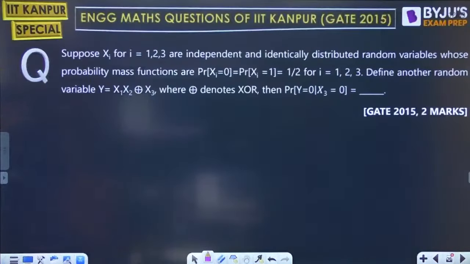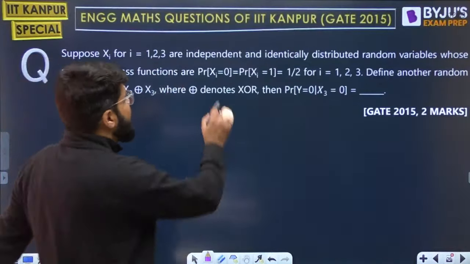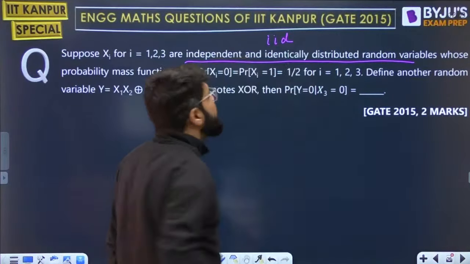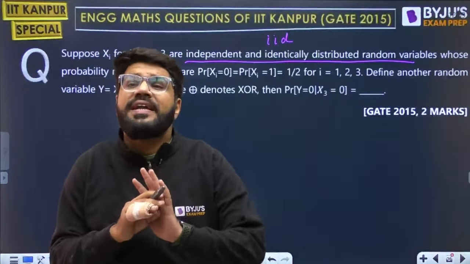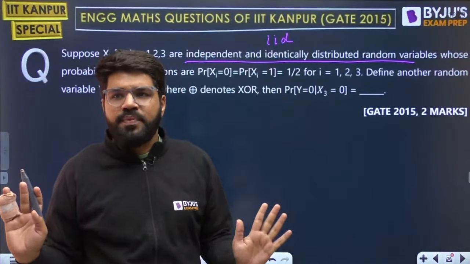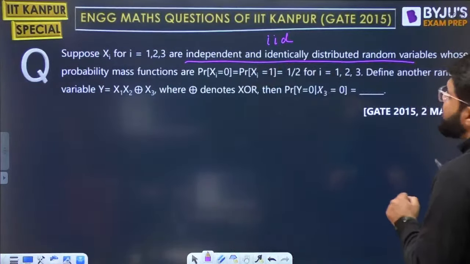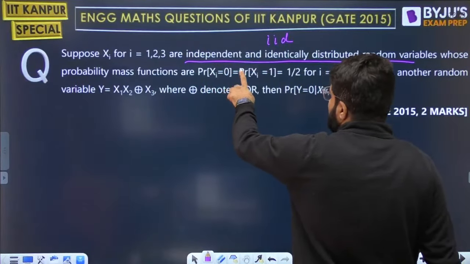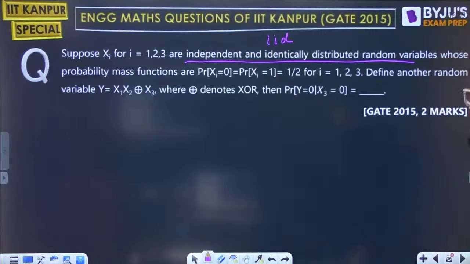And here we have the next question. Suppose Xi for i equal to 1 to 3 are independent and identically distributed random variables. We call them IID random variables. That means they are independent of each other and their distribution is identical. Distribution here is discrete, right? So their PMFs will be totally same. For discrete, the distribution is the probability mass function, and that is going to be the same. Now the PMF is given to you: for any Xi, probability of X equal to 0 or probability of X equal to 1 is half.